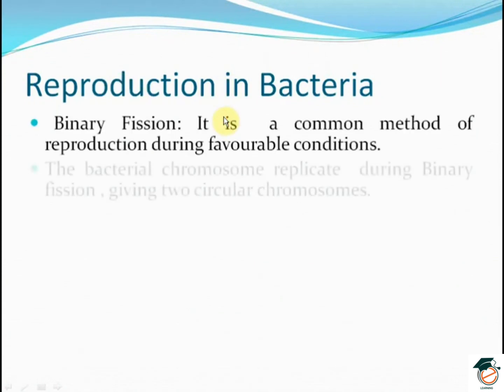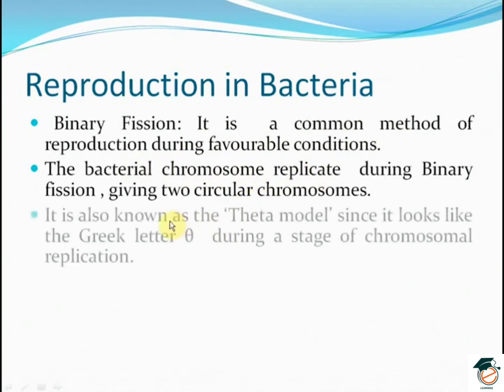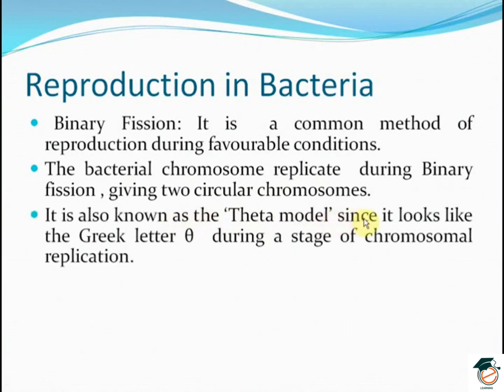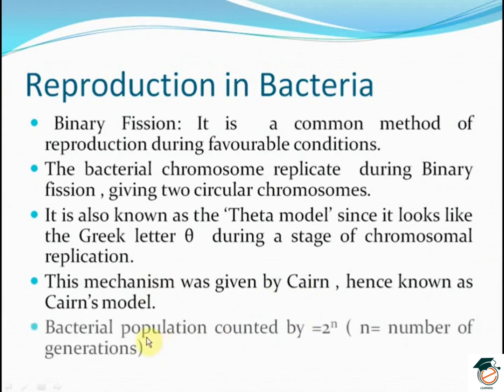Reproduction in bacteria. Binary fission is a common method of reproduction during favorable conditions, wherein the bacterial chromosome replicates, giving two circular chromosomes. It is also known as the theta model since it looks like the Greek letter theta during a stage of chromosomal replication. This mechanism was given by Cairns, hence known as the Cairns model as well. In this, the bacterial population is counted by 2 to the power n, where n is the number of generations.